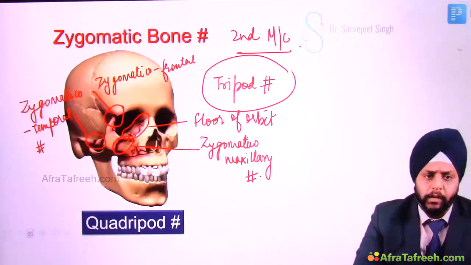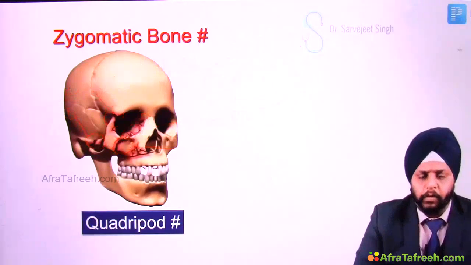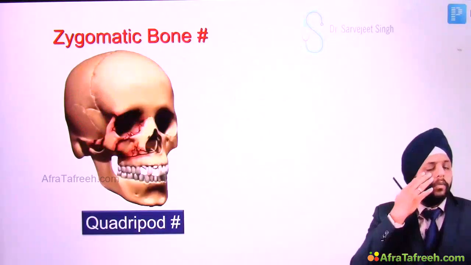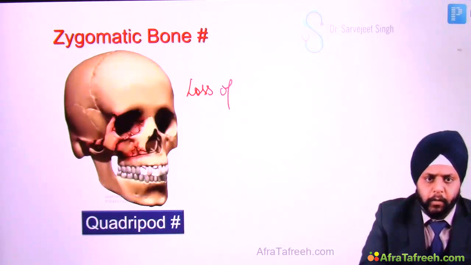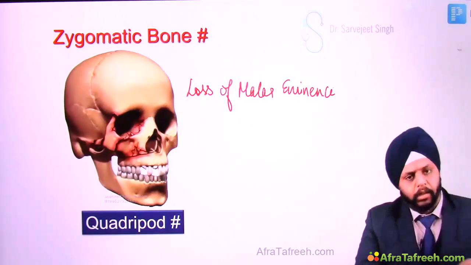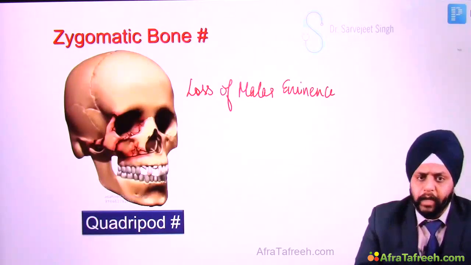Now, how does this patient present? You see over here, there is a loss of the malar eminence. So this patient will present with a history of trauma and loss of the malar eminence. Now, what will you find on examination?